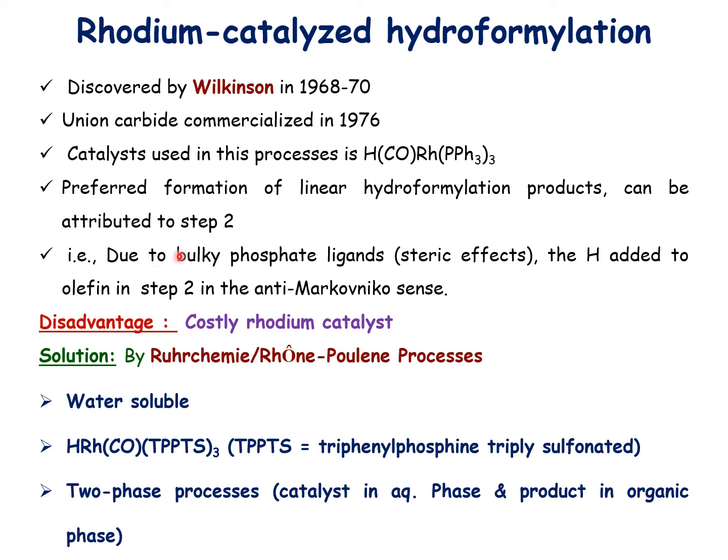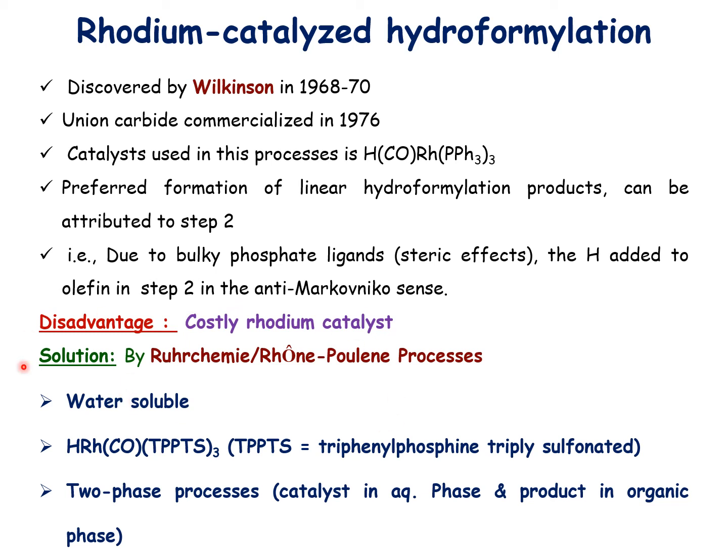That is, when you take alkenes, the alkene should not isomerize. You should get a linear hydroformylated product, which is favored by using this catalyst. But this catalyst has a limitation, because it is costly compared to other catalysts.